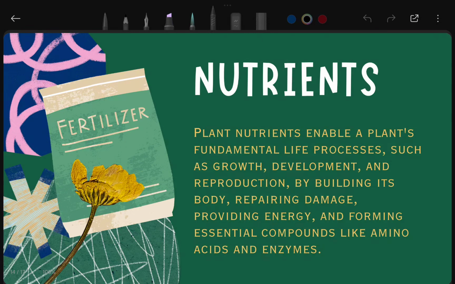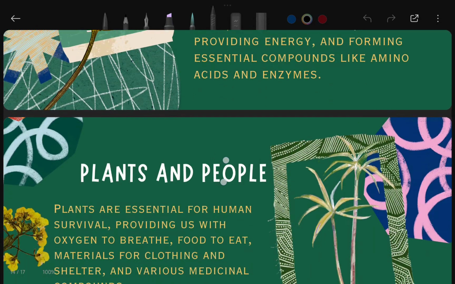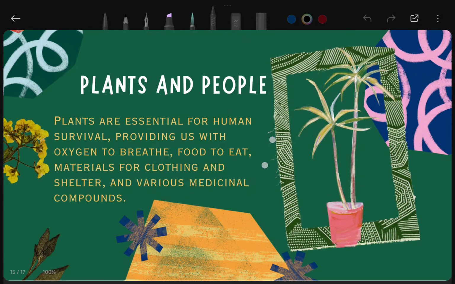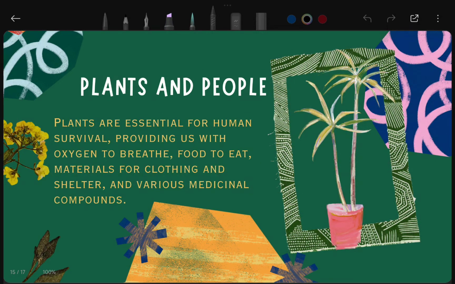So that is all about the things that plants need. Obviously, it is what they need for the photosynthesis process, because the end product is going to be oxygen and food material. But photosynthesis also needs other things like water, nutrients, sunlight and air. So these were the major points that plants need for growth and for the photosynthesis process. Now, the last but not the least thing: how plants and people are interconnected.